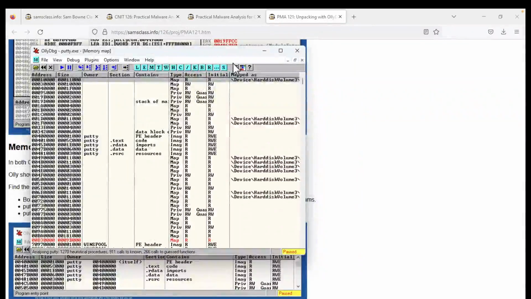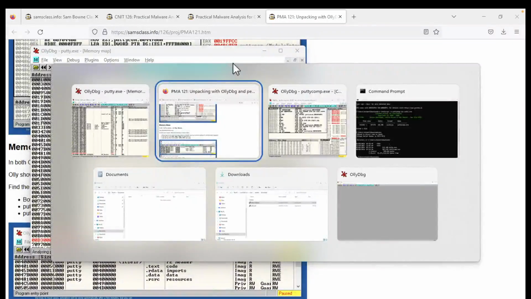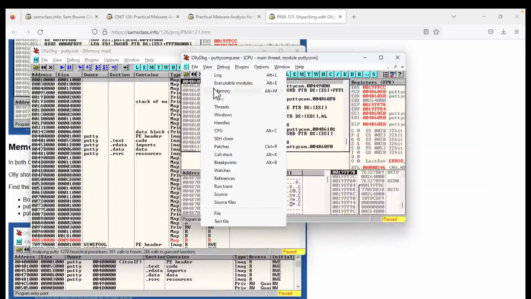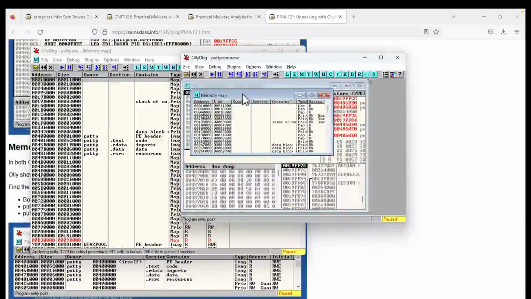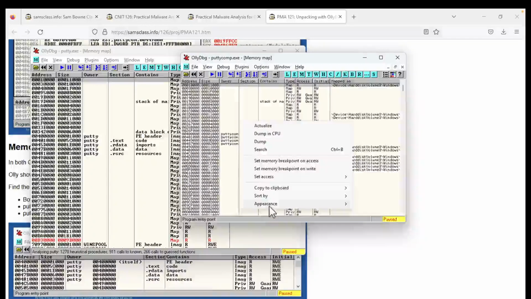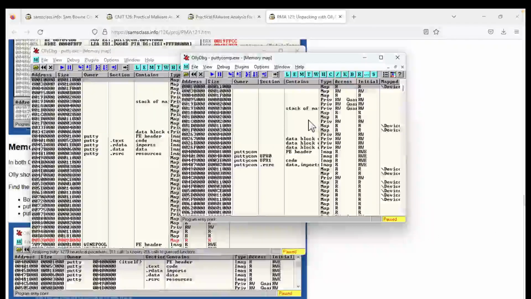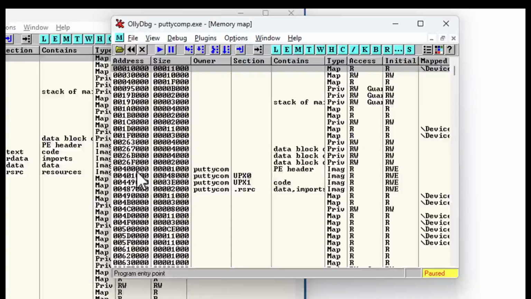Now, if you look at the compressed version of PuTTY, which is here, and view the memory, and change the font. All right, this also loads at 400,000, but it has UPX0, UPX1, and .resource instead of the other stuff. So it's ready to run a program, but the program it's going to run is not PuTTY.